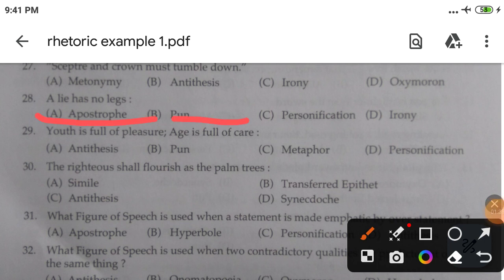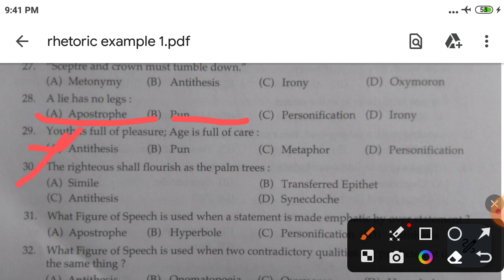While these two contradictory phrases are placed together, that is called antithesis. Especially two phrases must be placed together. But when two opposite or contradictory words are placed together, that is called oxymoron. But here it is two phrases, youth is full of pleasure and age is full of care. This is an example of antithesis.